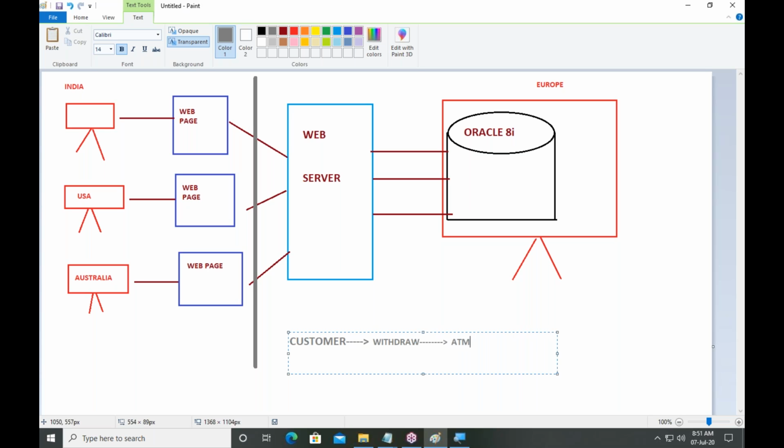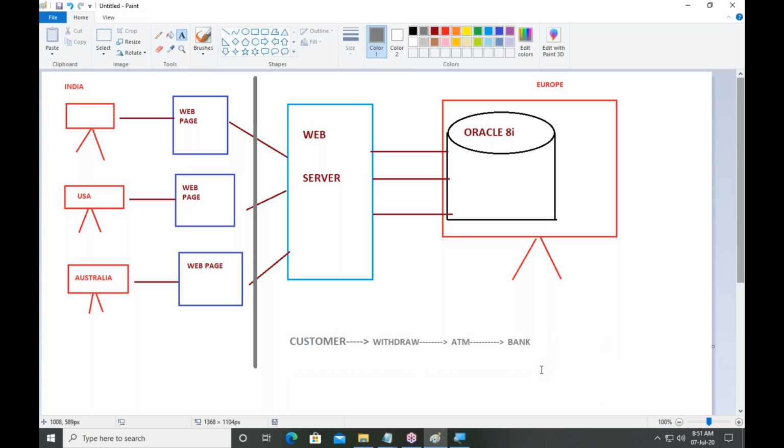From the ATM, he can withdraw. The ATM is related to the bank. One bank has how many ATMs? So many ATMs or only one? So many ATMs are related to the bank. Remember, this is only one business, and here the business has so many ATMs.